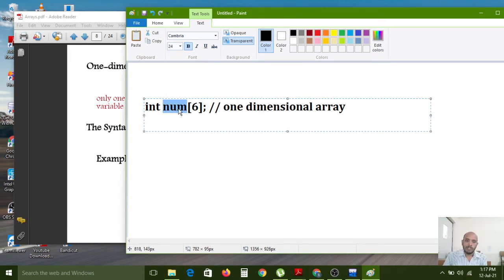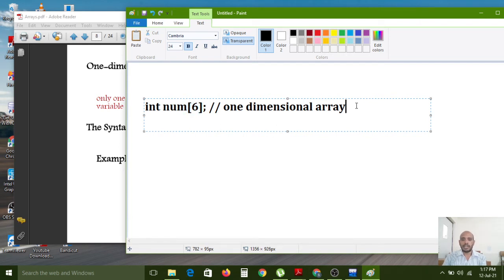Here we use one subscript operator, so inside it we can configure only one value for the size of memory. If you write the statement like this by using one subscript operator, this type of array is called a one-dimensional array, because here we are maintaining only one dimension.